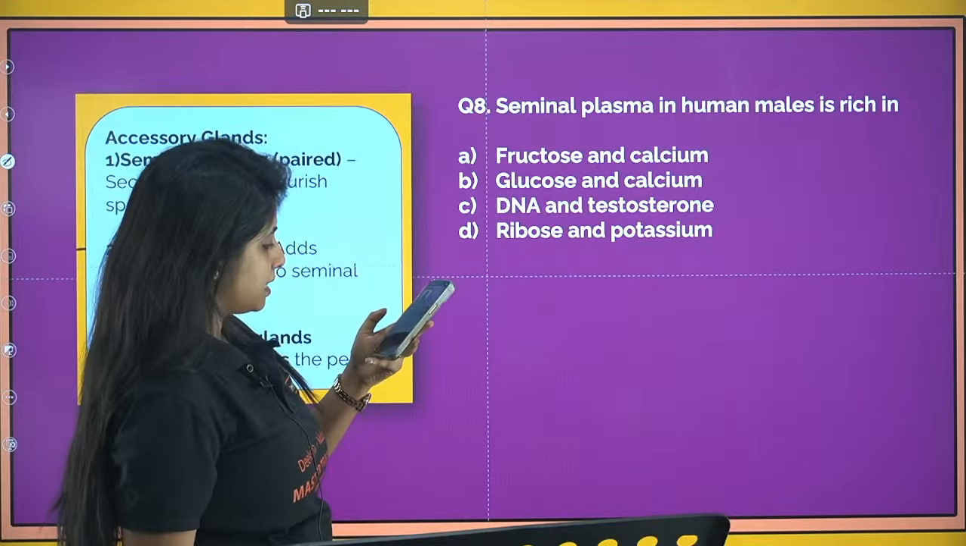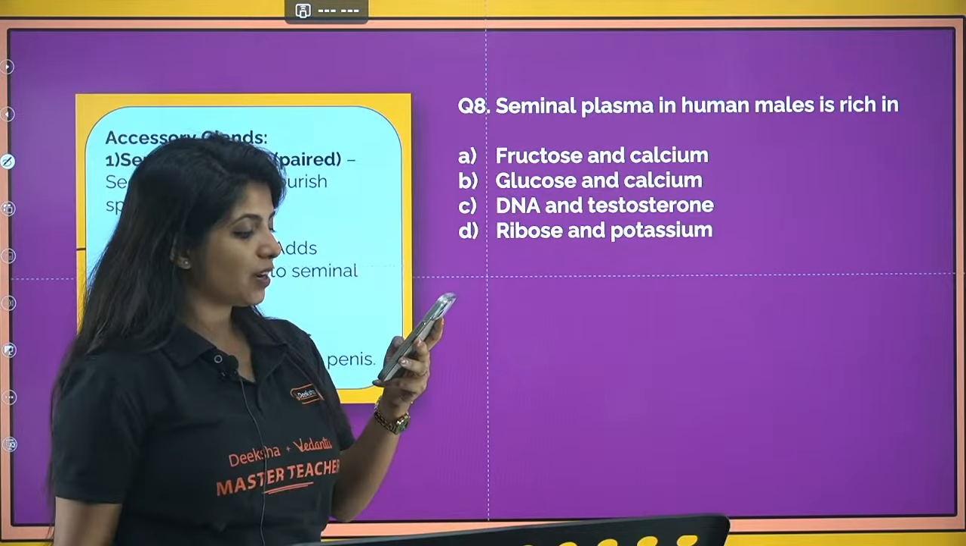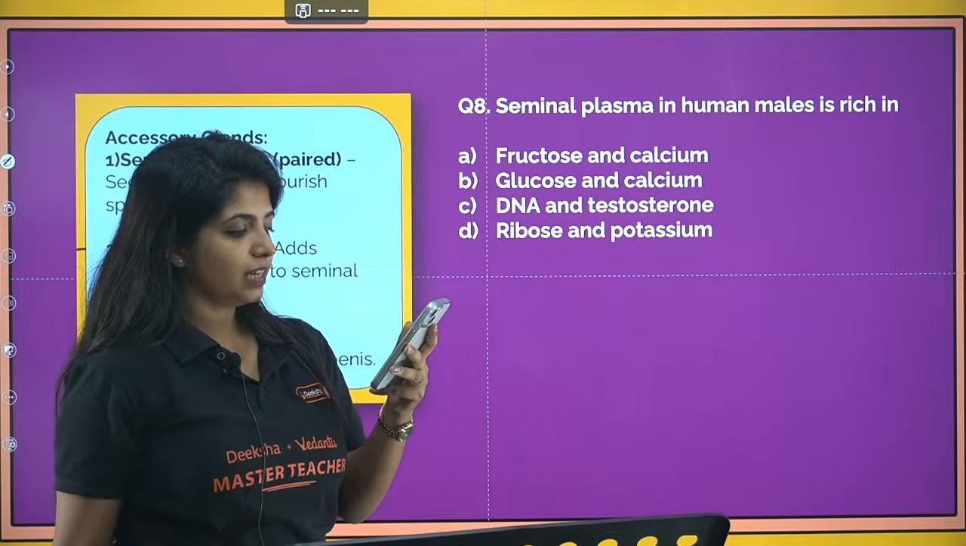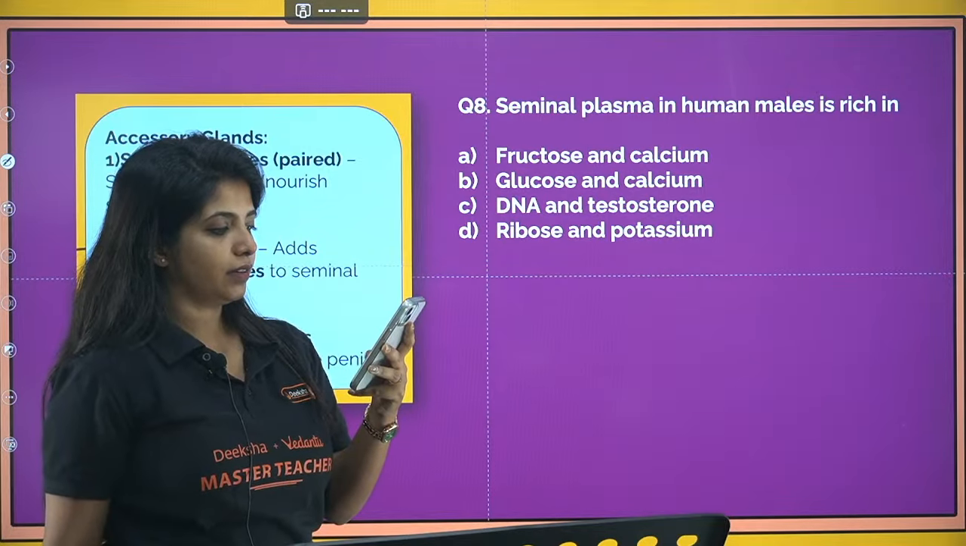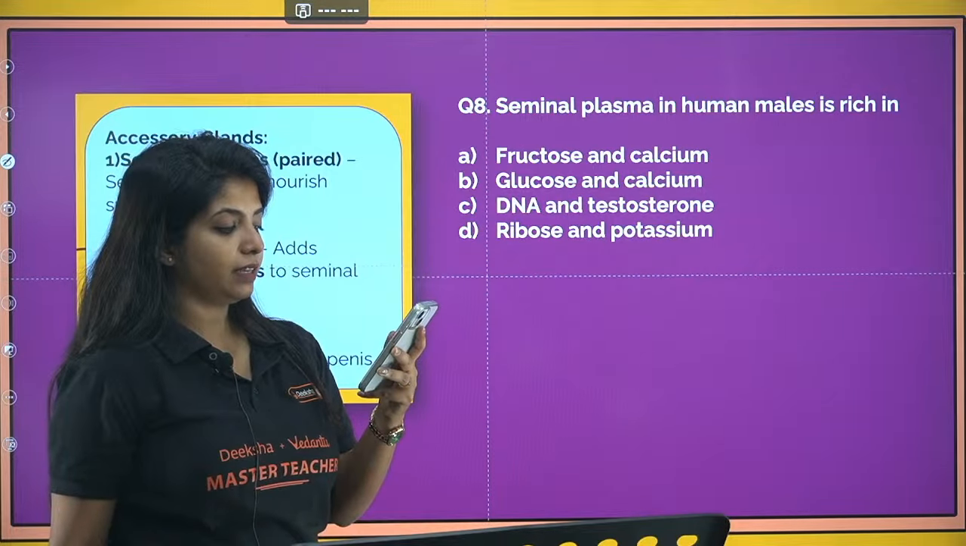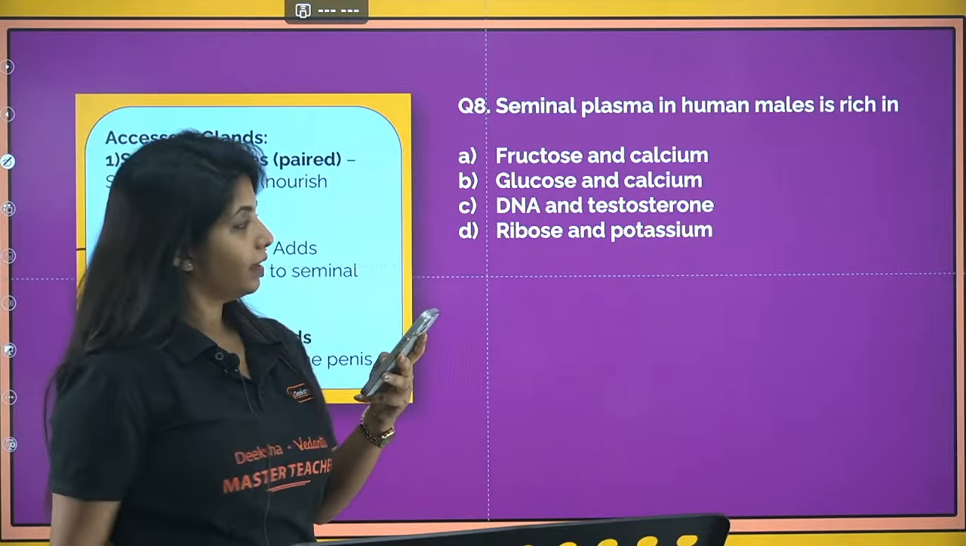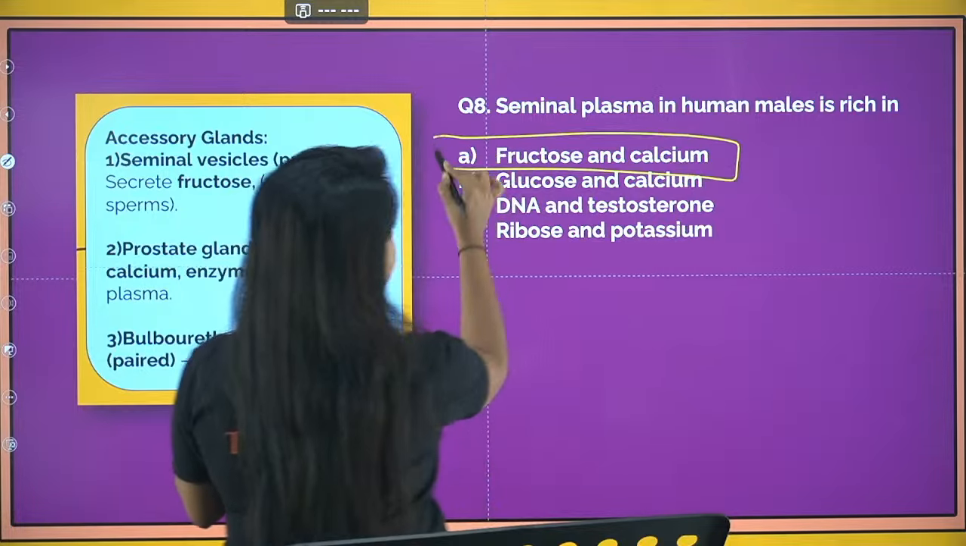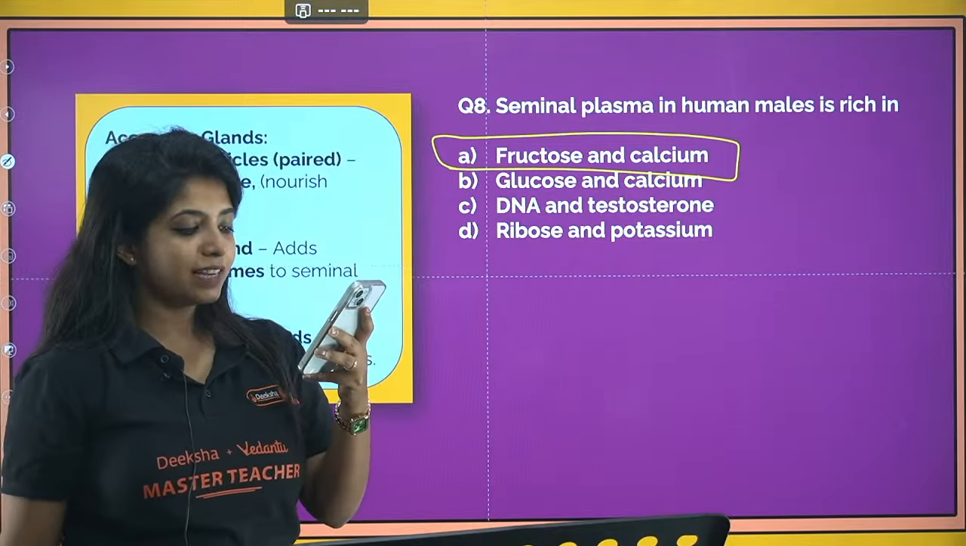Prakriti says A is the answer. Vinay also says it's A. What about others? Come on, dear children. Try, Madhi. A. Let's go for A. Fructose and calcium. What releases fructose? Ganesh also says it's A.